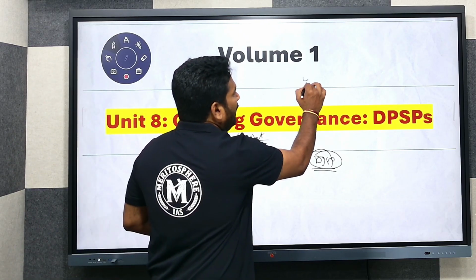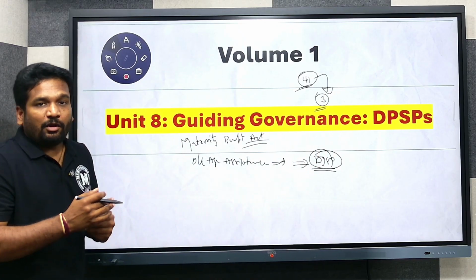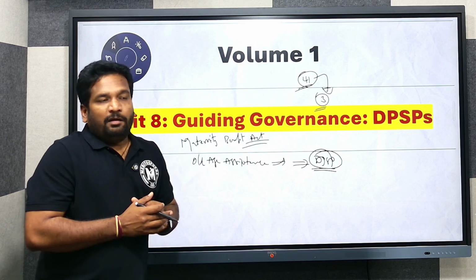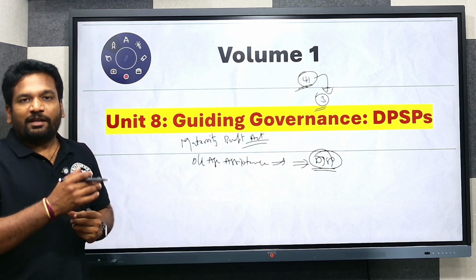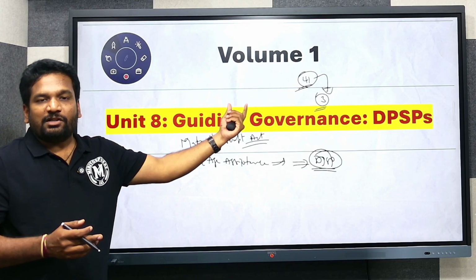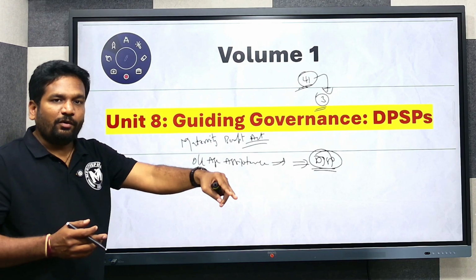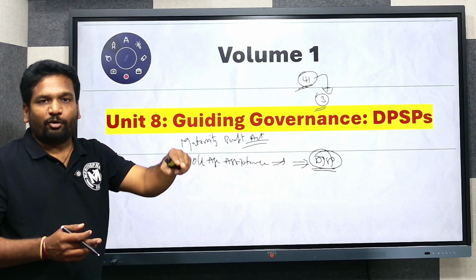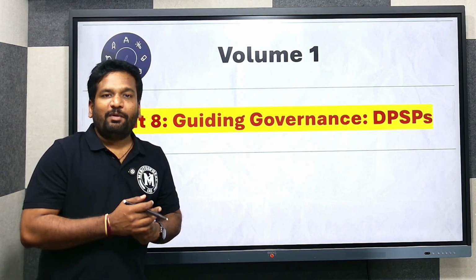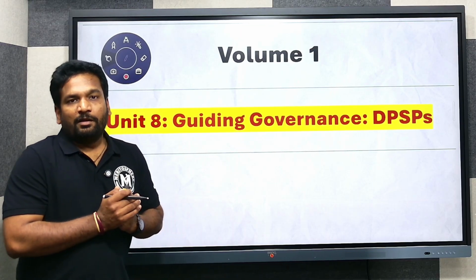For example, if you say Article 41, under this we are going to cover at least 3 schemes of the Indian government, so that those schemes can be directly reflected in your answer writing. Whenever there is a DPSP related question, just mentioning Article 41 and its contents may not fetch you good marks. If you link that Article with your present day schemes and programs of the Indian government, that will make the examiner think that the aspirant has a broader view of the Indian polity subject.